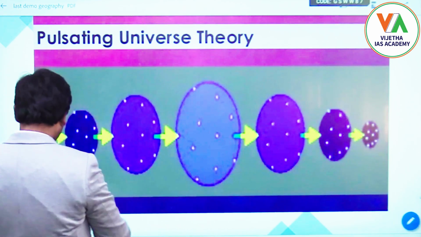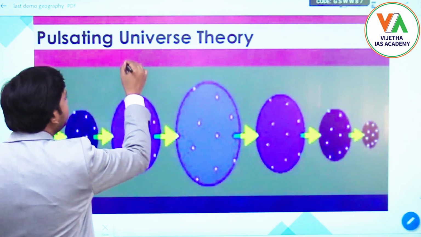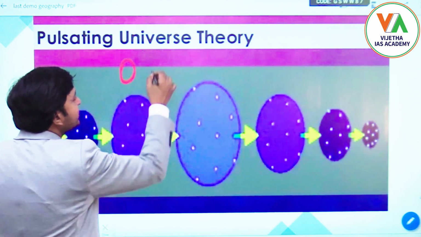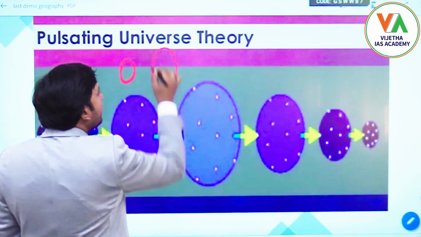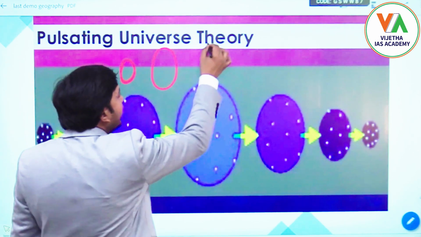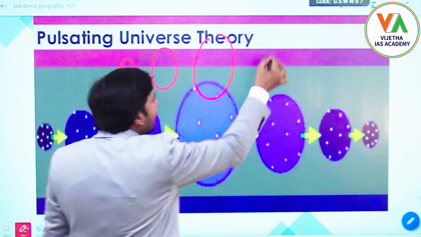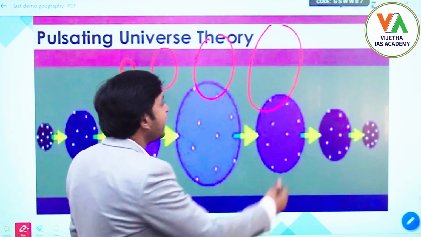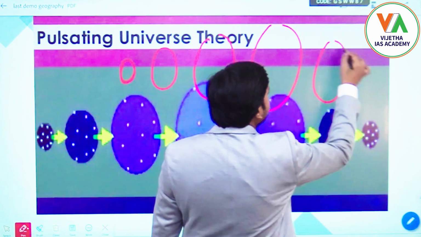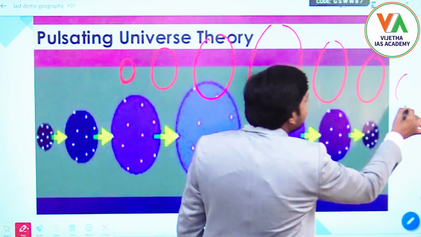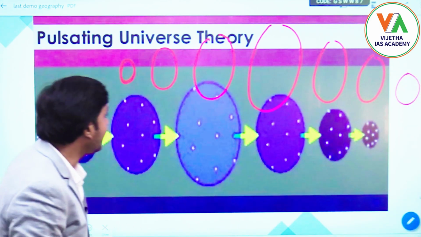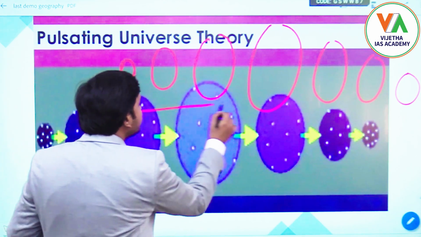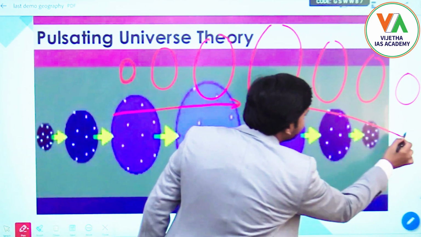For example, let us assume this is the universe initially. After a couple of million years it will start expanding, and it will expand further. After a limit, once again there will be a contraction, in a cyclical way. So in one phase it is expanding and in one phase it is contracting.